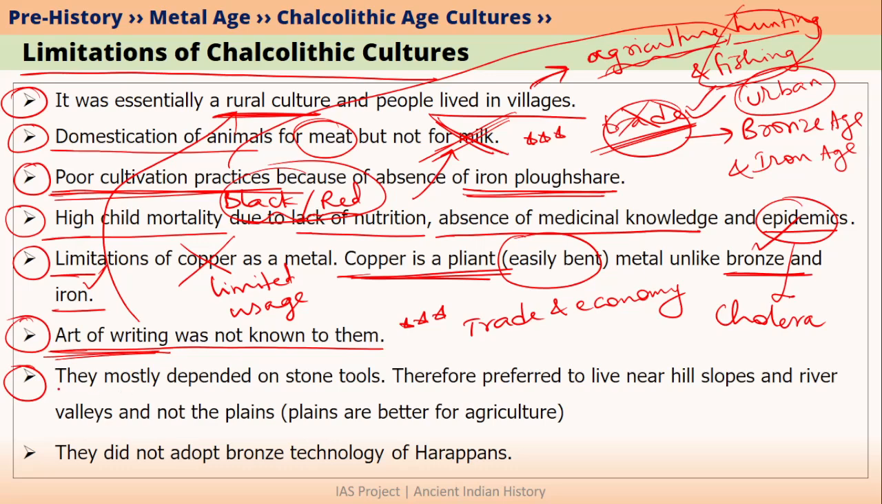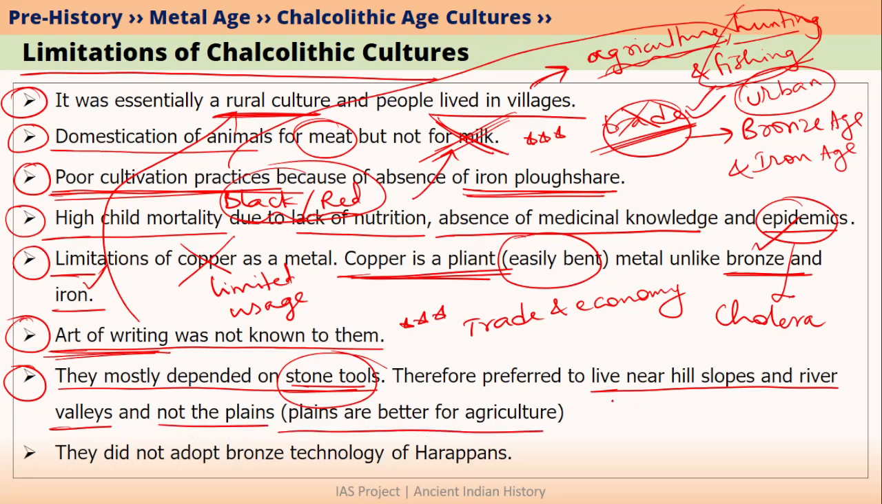Moreover, Chalcolithic means copper stone age. It is not just copper age. So these people were also mainly reliant on stone tools. That is why these people could not go and live in plains. They had to live near hill slopes and river valleys where it was easy for them to get stone. But in the case of hill slopes and river valleys, agriculture is never easy. Agriculture is very easy in plains. So for this reason also, these people could not practice agriculture on a wide scale because these people were living in hill slopes and river valleys. They were not living in plains.